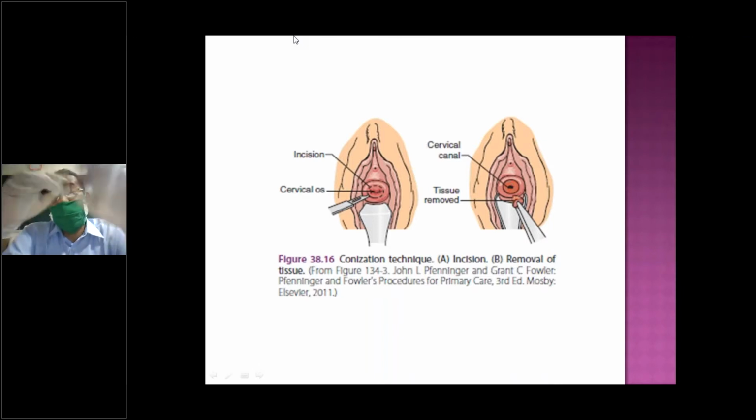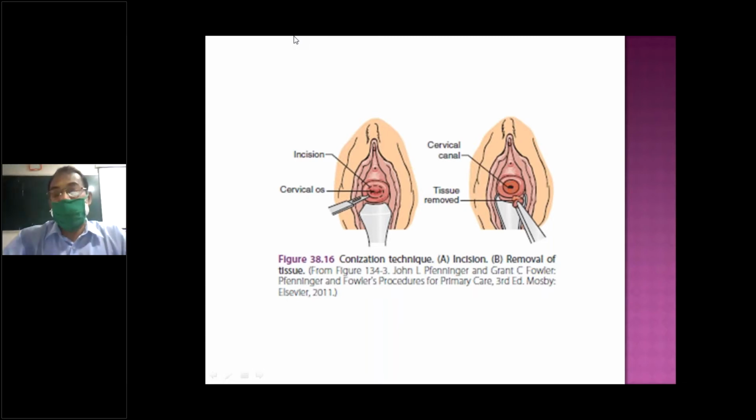In conization, the problem during the procedure is that there may be bleeding. So we put hemostatic sutures at the 3 o'clock and 9 o'clock positions, because the blood supply comes laterally. Better to put one suture high up in the fornix at 3 o'clock and another at 9 o'clock, and then take out the tissue.